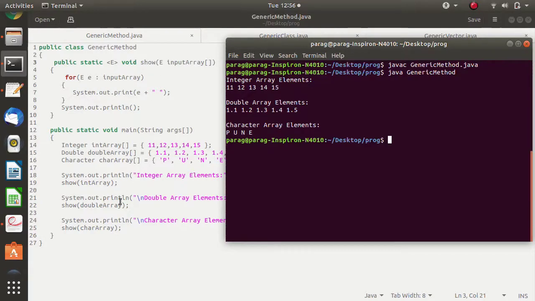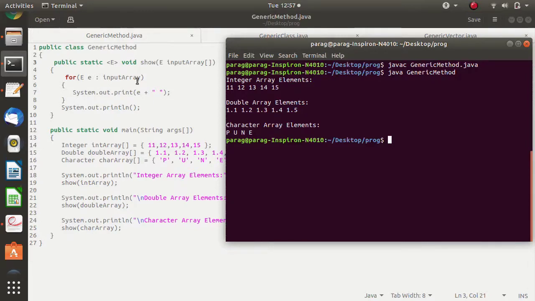The second time we are printing a double array. We have passed this double array here, so the input array will be the double array, and we are printing the values from it. The third time we are passing a character array, so the input array will be the character array, E stands for character, and we are printing the values from the character array.